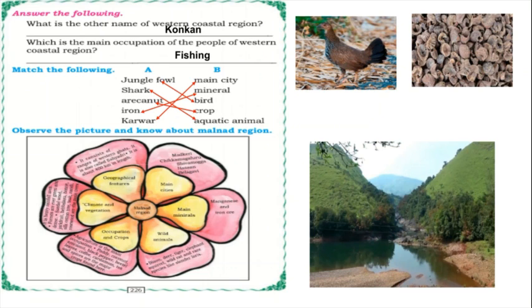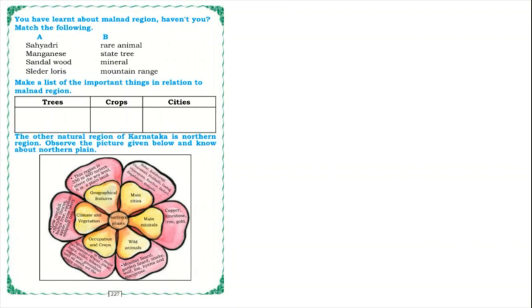The important thing is what the occupations and crops are. Agriculture is the main occupation here in the Malnad region, and they grow paddy, coconut, areca nut, black pepper, betel nut, cardamom, tea and spices as the major crops. Okay children, this is all about the Malnad region.